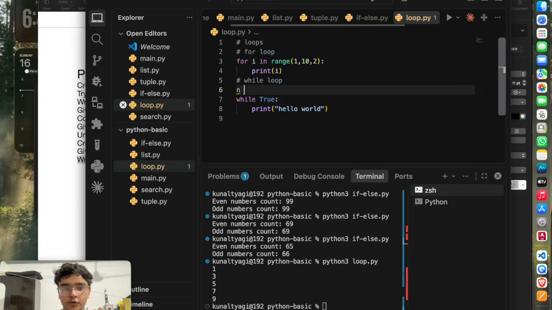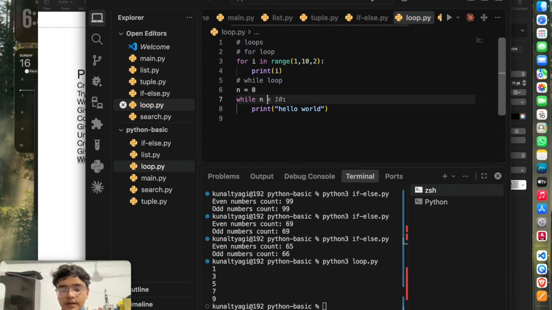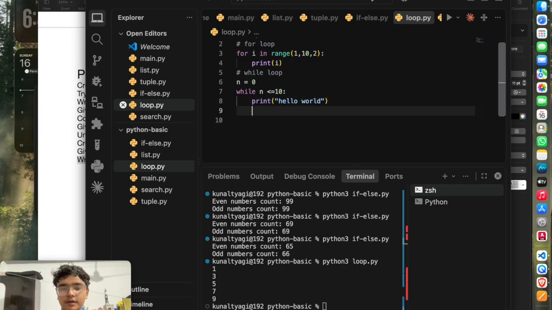Instead, we can do something like this. For example, n equals 0, n is smaller than or equal to 10, and after every single iteration we are incrementing.